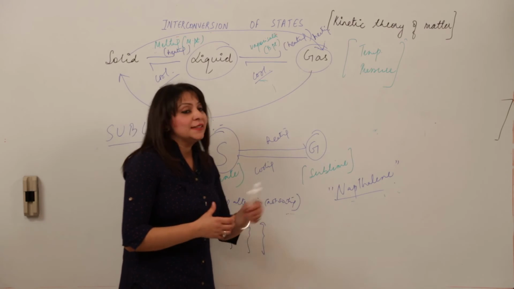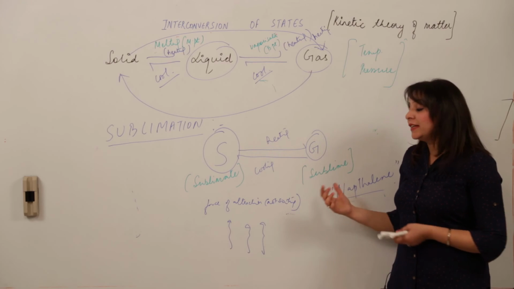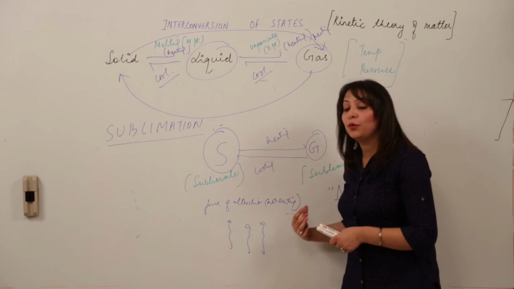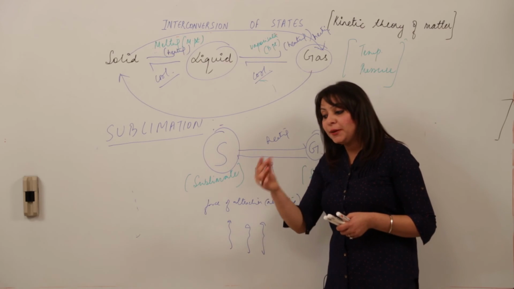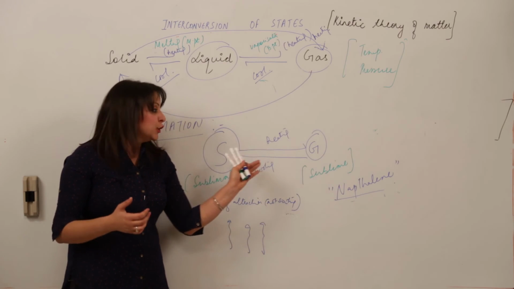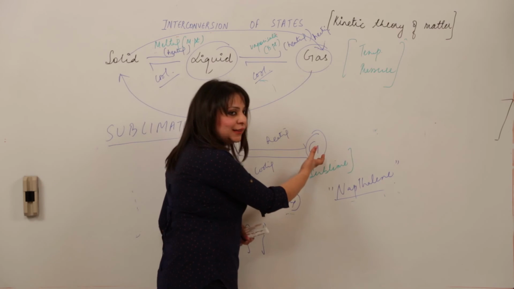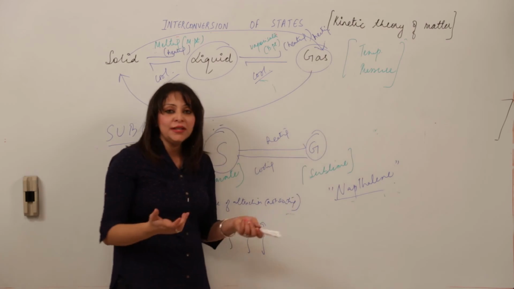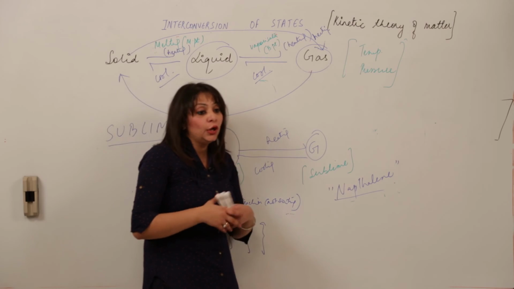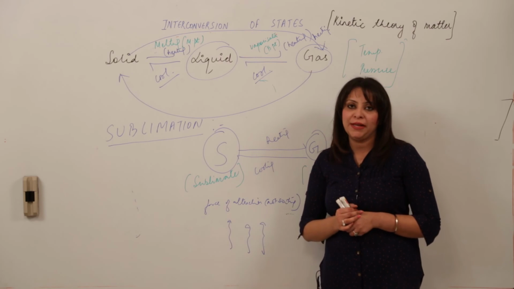So what happens to this naphthalene ball? Where does this ball go? Actually, this ball shows sublimation. When you keep that ball, it starts forming the gaseous state. That solid ball gets converted into the gaseous phase, and when you open that box, you are not able to see it, it vanished. So this is how sublimation takes place.